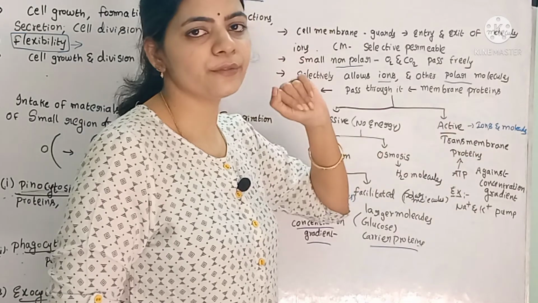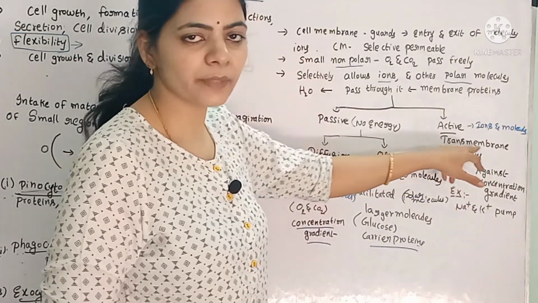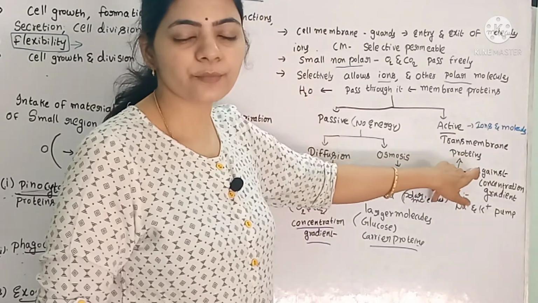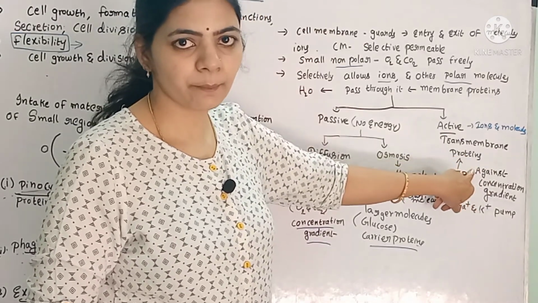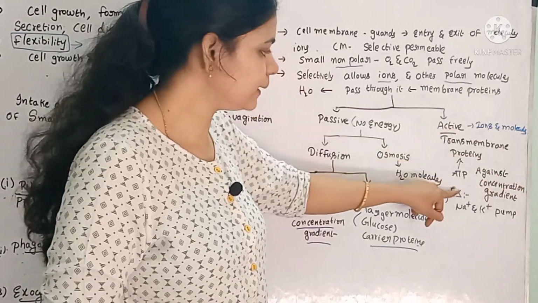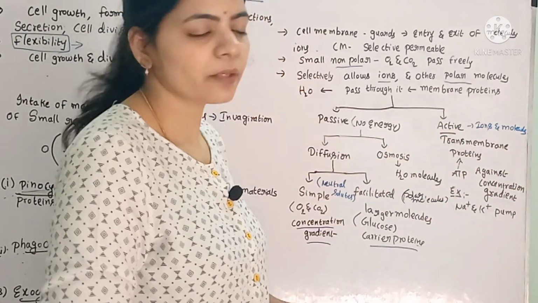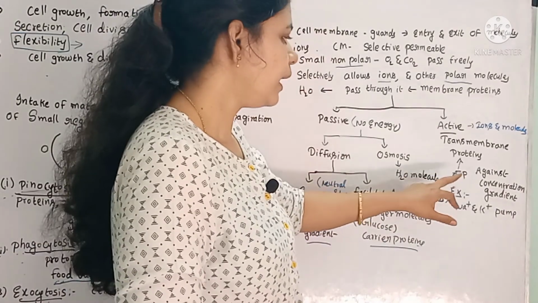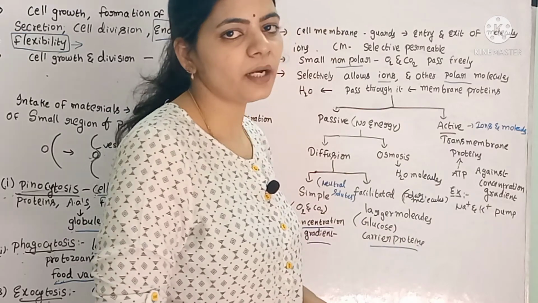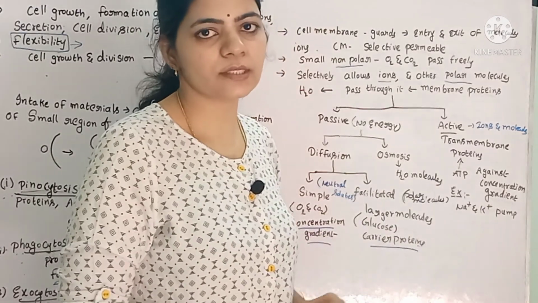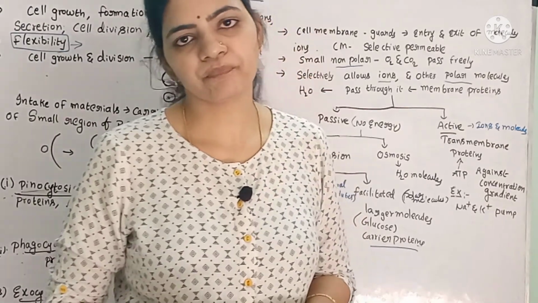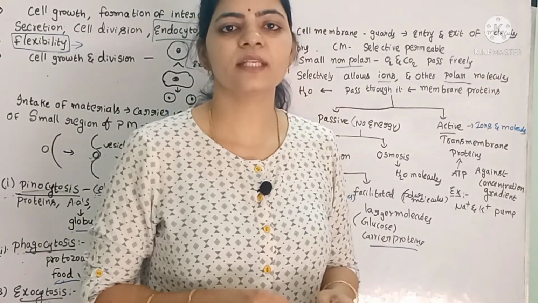These ions and molecules enter the cell by means of transmembrane proteins present in the plasma membrane, using ATP. An example of active transport is the sodium and potassium pump, which is seen in the animal cell. With this we have completed the cell membrane.